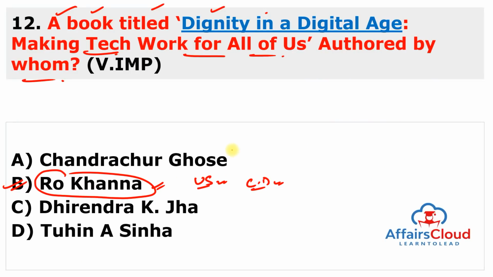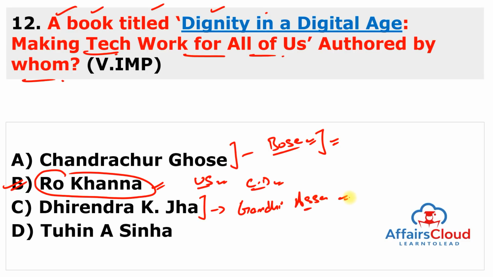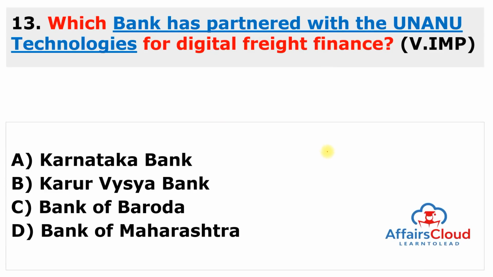But you can also remember the other options. Chanakya Ghosh, he wrote a book about Bose. I am talking about Subhas Chandra Bose, and the caption is The Untold Story of an Inconvenient Nationalist. Dhirendra K. Jha, he wrote a book about Gandhi's death, and the name of the book is Gandhi's Assassin: The Making of Nathuram Godse and His Idea of India. Next is Tuhin A. Sinha. He wrote a book about Birsa Munda, and the name of the book is The Legend of Birsa Munda. And this book is co-authored by Ankita Verma. Moving to the next question.